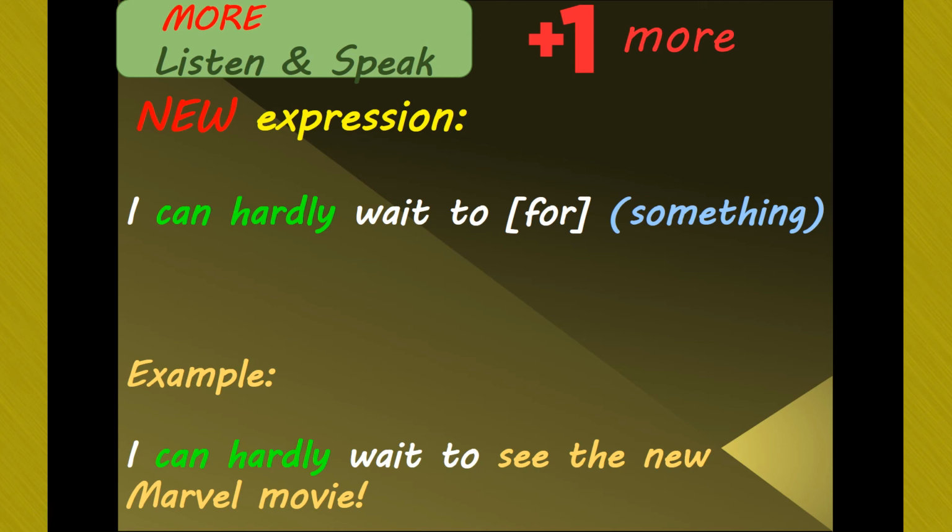Here's an example. I can hardly wait to see the new Marvel movie. Means you really want to see it soon. It's very similar to saying I can't wait to see the movie. But it uses different words. It uses hardly, and now can't becomes can.